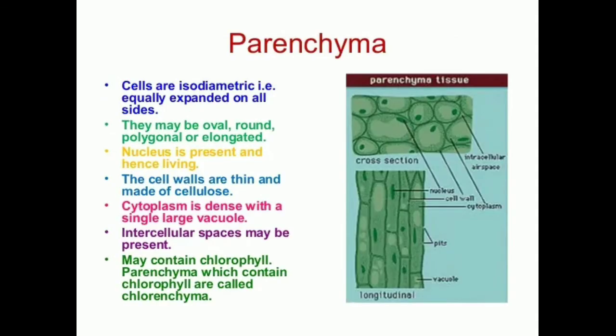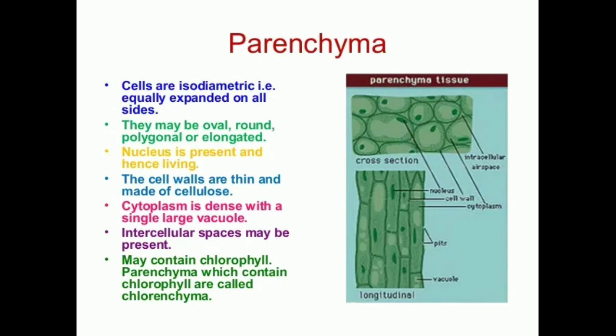Parenchyma is widely distributed in plant bodies such as stem, root, leaves, flowers and fruits. Parenchyma tissue is found in the soft parts of the plant, such as the cortex of the root, ground tissues in stems and mesophyll of leaves, etc. The cells of parenchyma will be isodiametric.